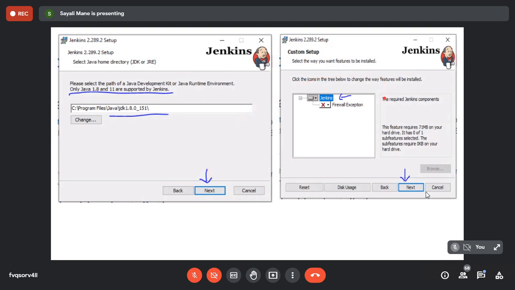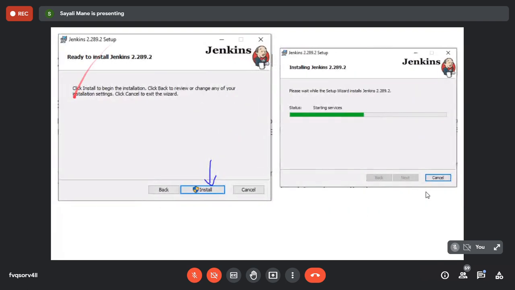After that, the custom setup screen will be there. So don't do anything. Sorry, click on the Jenkins icon and then click on the next button. Just let me know once it is done. Done? Okay. Now they will ask you for the installation. So click on the install and wait for it.